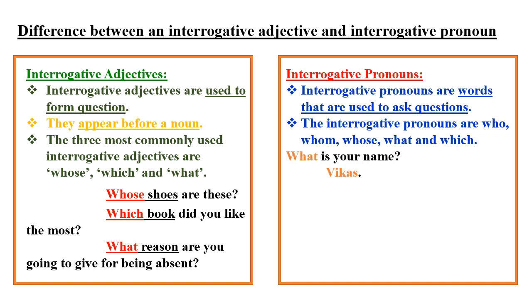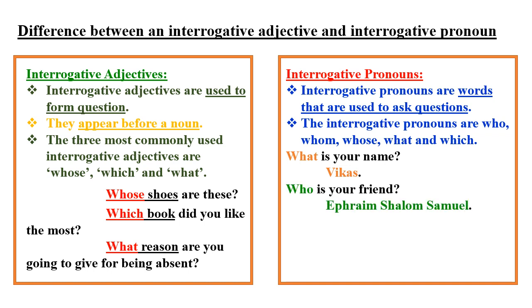But interrogative pronouns are simply used to ask questions. Look at this question, what is your name? The answer is Vikas. Children, pronouns are words that replace a noun in a sentence. We have learnt that in our previous class. Now, when I ask what is your name, the answer is Vikas. So here, the questioning word what replaces the noun Vikas. So, what is the interrogative pronoun.